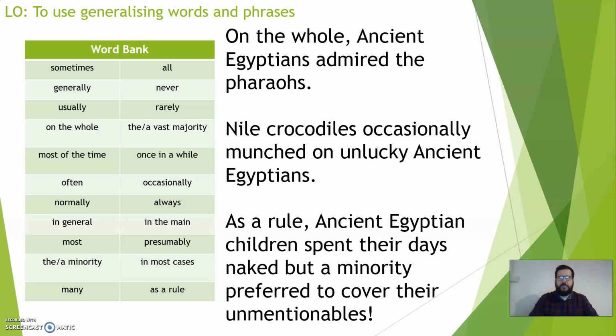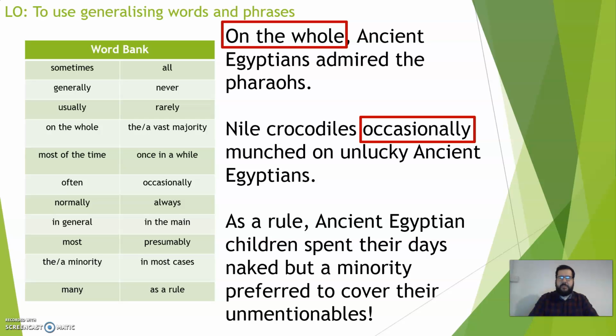Okay, right, let's go through where the generalisers are. The first one, on the whole. On the whole, ancient Egyptians admire the pharaohs. That's telling you that not everybody admires the pharaohs, but on the whole, almost everybody, but not everybody. The next one, occasionally. Nile crocodiles occasionally munched on unlucky ancient Egyptians. So not always, just every so often, occasionally.